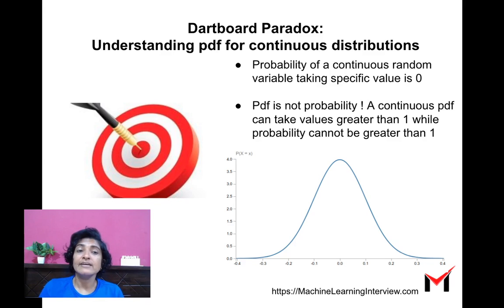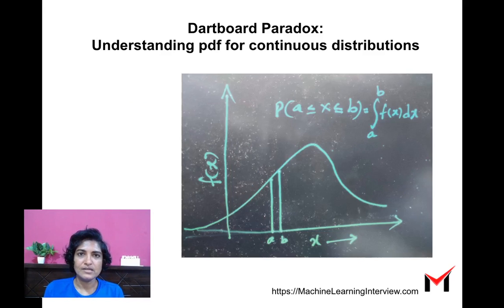In fact, for a continuous random variable, the PDF can take values even greater than 1, while the probability can't. So if you look at this plot of a normal distribution with mean 0 and variance 0.1, you see that clearly the value of the PDF is going above 1. It's going above 4 and so on, right? So let's understand this better. What is the difference between the PDF and the probability?